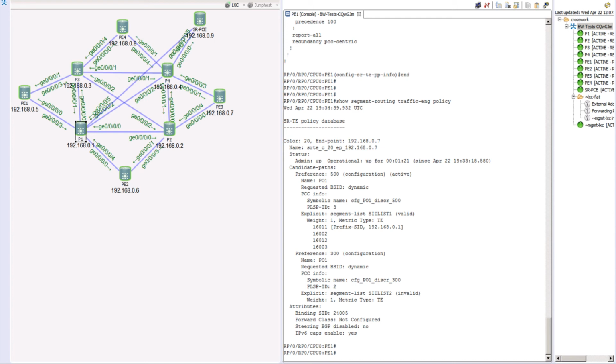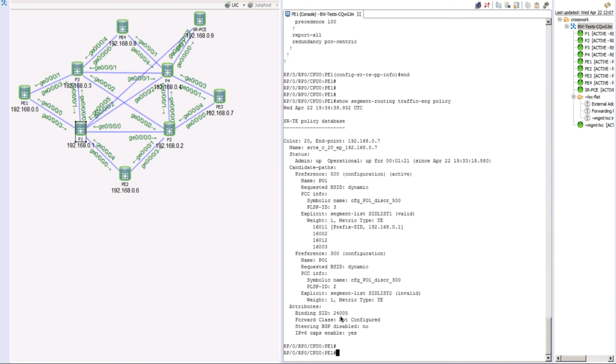And this is the output that we are looking at. This is your SRT database, and it clearly says here SRT policy database. So the command is fetching all that information from the SRT DB, and the SRT DB is getting some of this information from your IGP. Okay, so the binding SID that was assigned or created for this is 24,005.